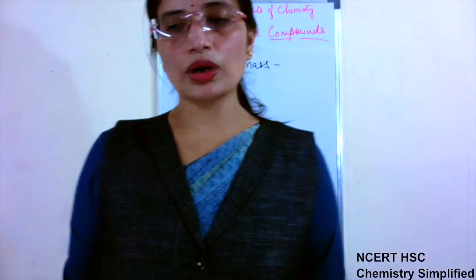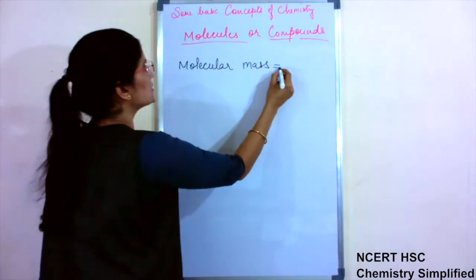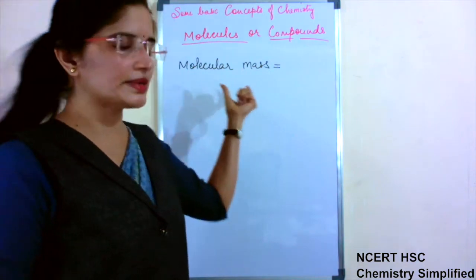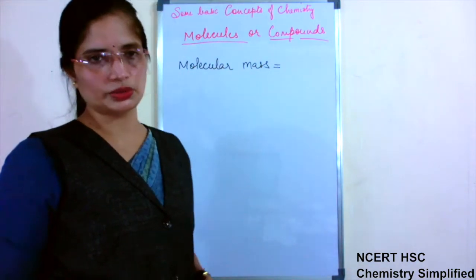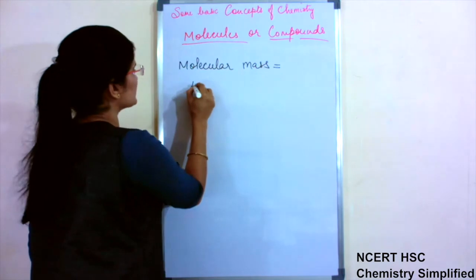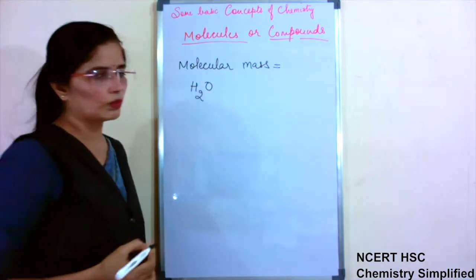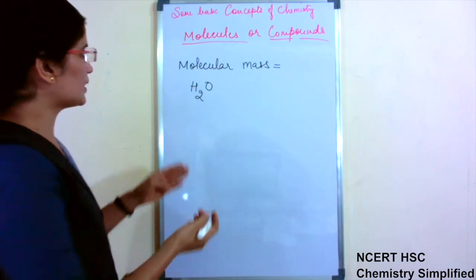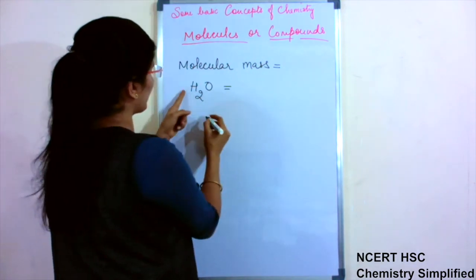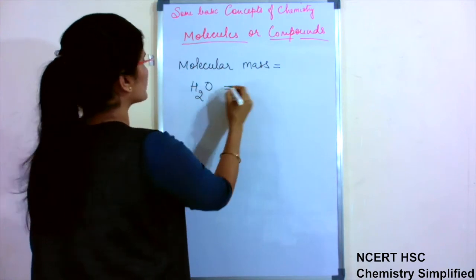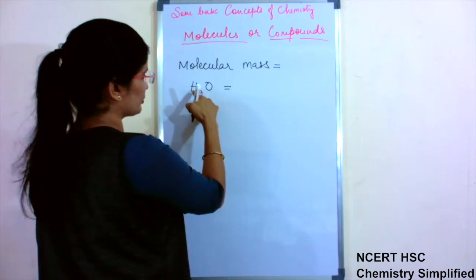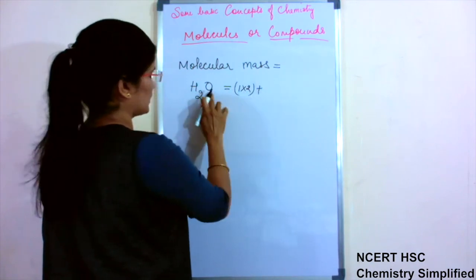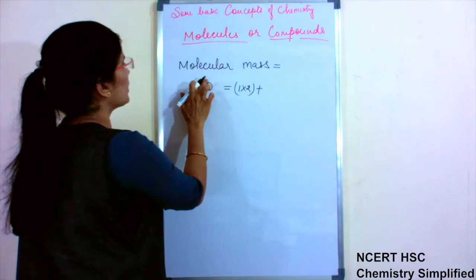Molecular mass is what? Molecular mass is the sum total of atomic masses of all the atoms present in the formula of a molecule. For example, the simplest is H2O, water. Now if we have to calculate its molecular mass, then what we will do? Hydrogen atomic mass is 1. We have 2 atoms of hydrogen used in this, so 1 into 2 plus